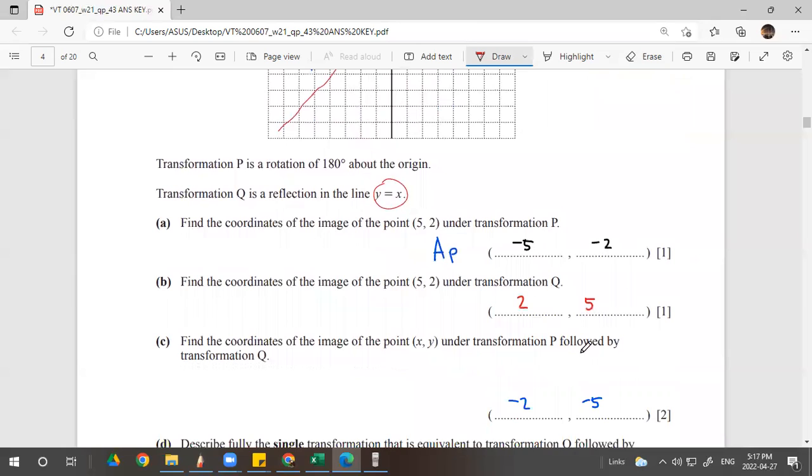Right? Done. Find the coordinates of the image of point x, y. Oh, okay.